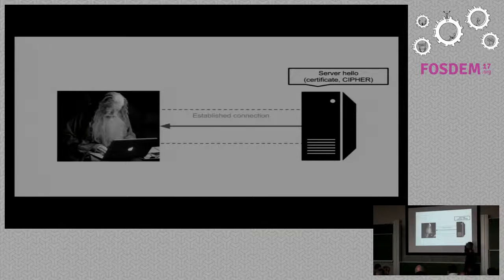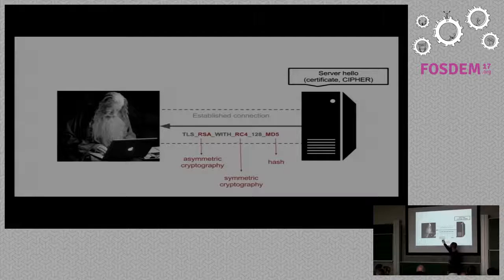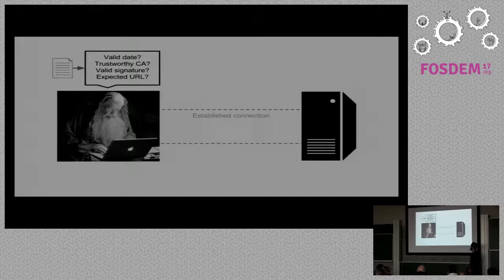So the server will pick one of those ciphers and send it back with the certificate. So in this case, we're using TLS, RSA with RC4, and yeah, that's it. And what we can take from that is that we'll use RSA for asymmetric cryptography, RC4 for symmetric cryptography, and MD5 for hashing. So we use the public key and private key here to exchange the key. Symmetric cryptography, we use this key to exchange information, and we will use hashing just to compare packages and see if everything is okay.